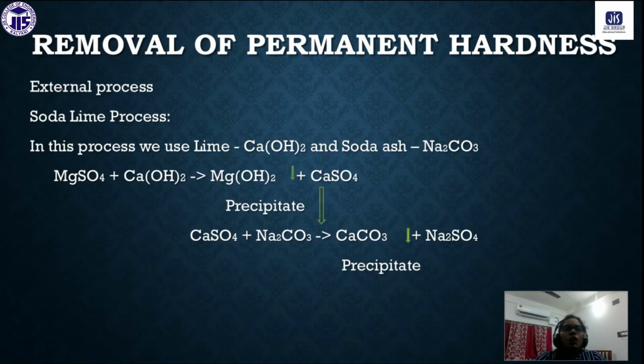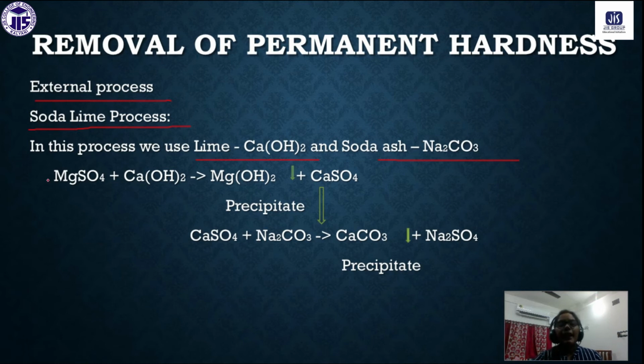Okay, so external process. First of all, we will discuss the external processes. The first external process is the soda lime process. Soda is sodium carbonate, and lime is calcium hydroxide. That means in this process we use both soda and lime. Both compounds we will use for the removal of permanent hardness.